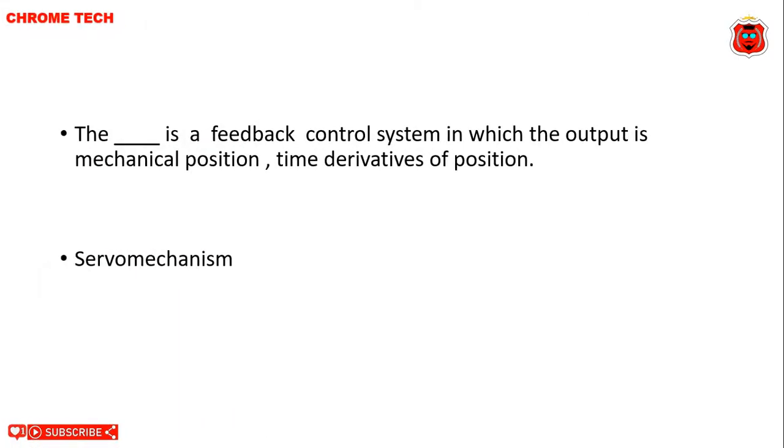The dash is a feedback control system in which the output is mechanical position, the derivatives of position. Servo mechanism. Servo mechanism is the correct answer. The servo mechanism is a feedback control system in which the output is mechanical position, time derivatives of position. Servo mechanism is the correct answer.